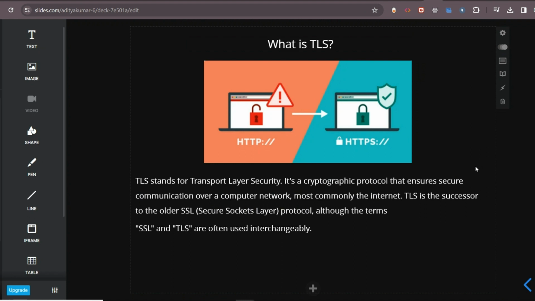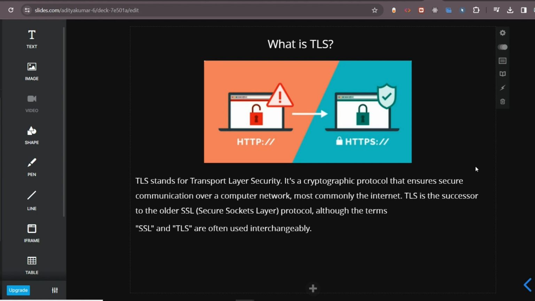So, nowadays, whatever communication we perform, for example, sending an email, we require the internet. We are sending a message on WhatsApp, for that we require internet connectivity, right? So this communication is happening over a computer network, which means we need internet connectivity. Whatever communication is performed over the internet, we want that communication to be secure. And for that, we use TLS, that is Transport Layer Security.